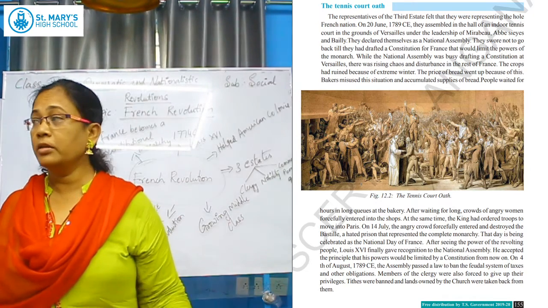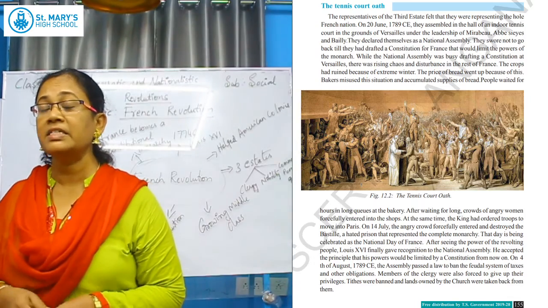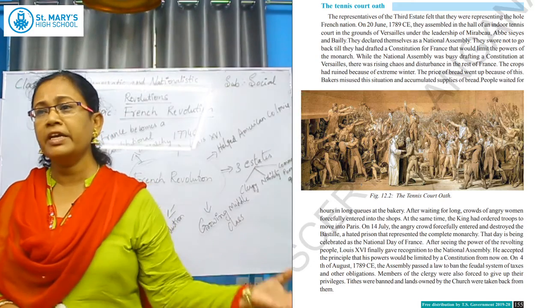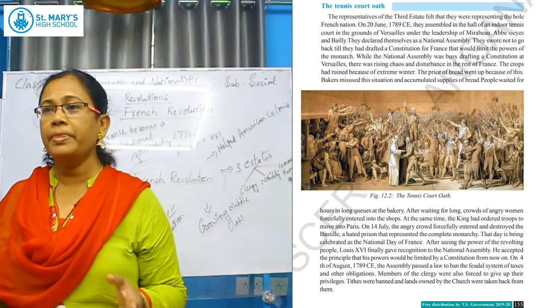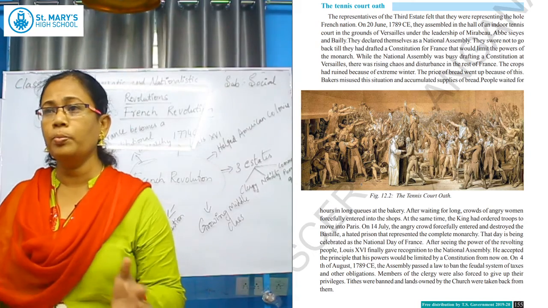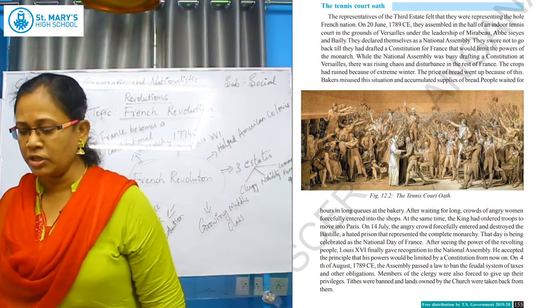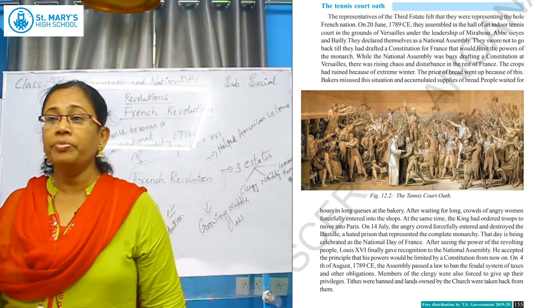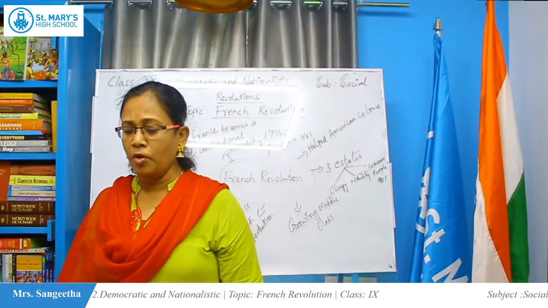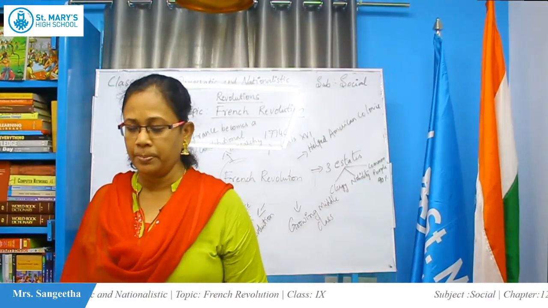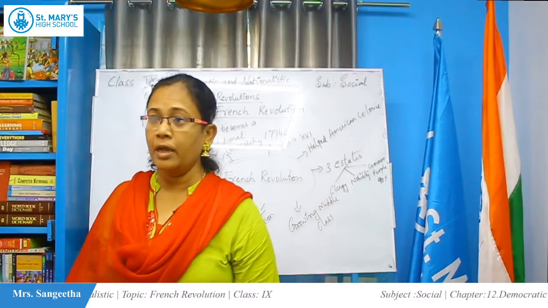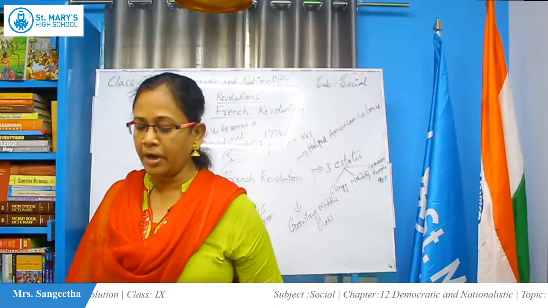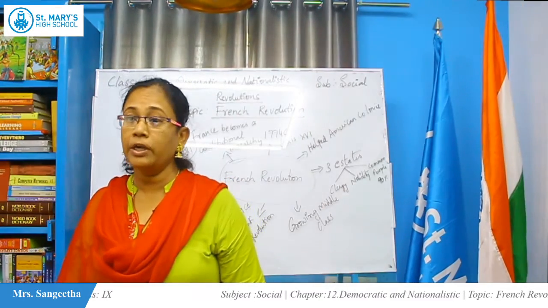These three leaders declared themselves the National Assembly. This is the first step in the French Revolution, in which they came out from the monarchy rule and started a National Assembly, a group they made and called the National Assembly. They took an oath, a promise, that they would draft a constitution for the French people, that is the third estate people, and that monarchy rule should come to an end. That is the first step they took, and they vowed to complete the drafting of the constitution in spite of a lot of disturbance.